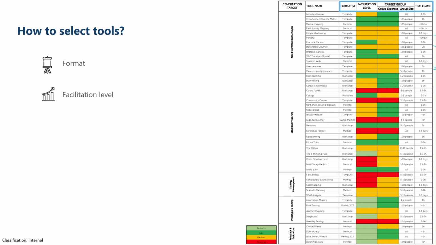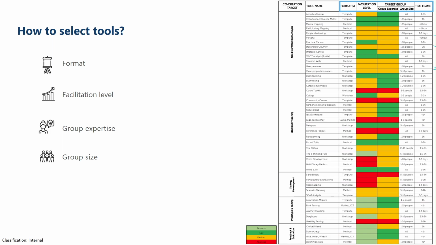Facilitation level. Based on your own or your team's experience in facilitating such tools, you can choose among tools which range from beginner, with no or little experience with facilitation, to advanced for committed and experienced facilitators. Target group, based on the group size and the group expertise. For the first one, you can choose tools appropriate for small, medium, or large groups, but even tools that can be facilitated with any number of participants.